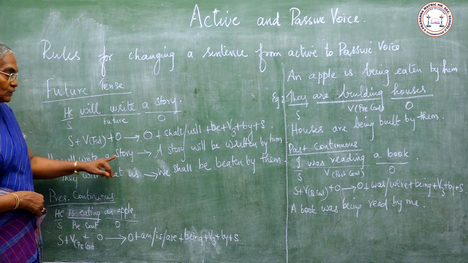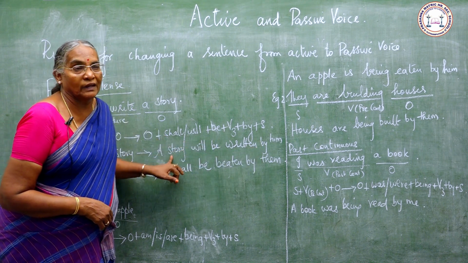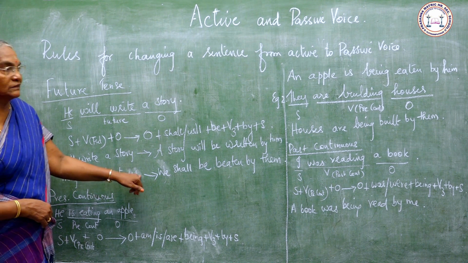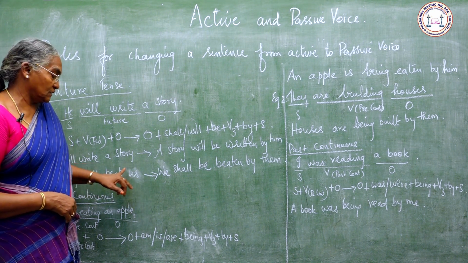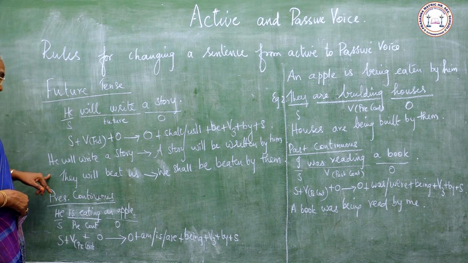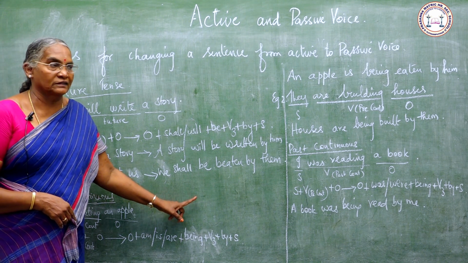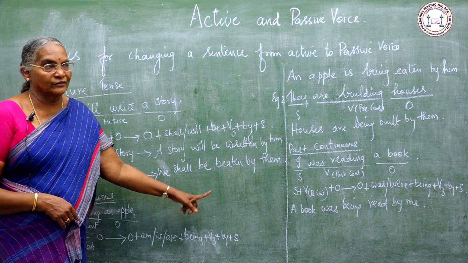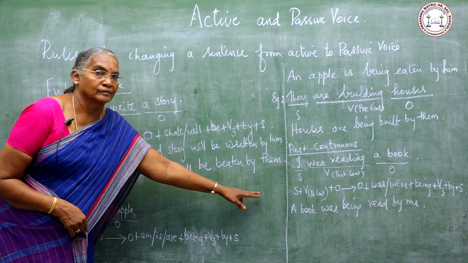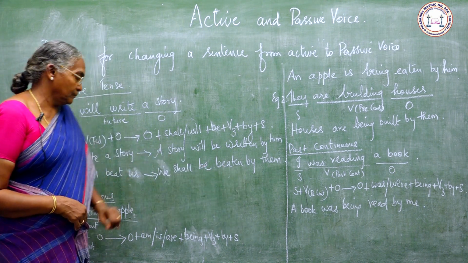He will write a story. A story will be written by him. They will beat us. Here, if the object is us, when it becomes a subject, we comes. With we and I, we have to add shall instead of will. We shall be beaten by them.